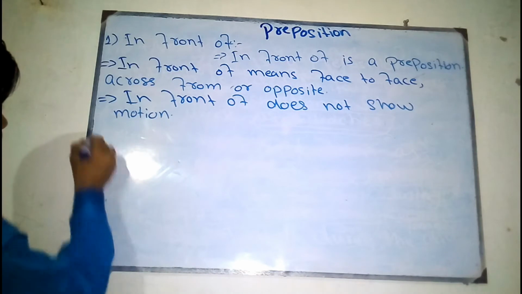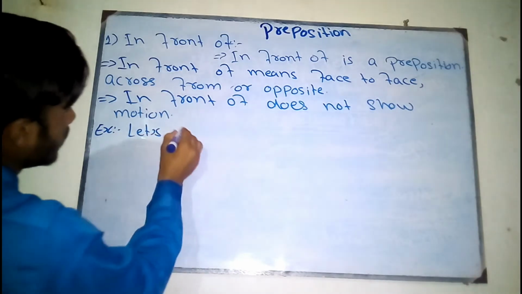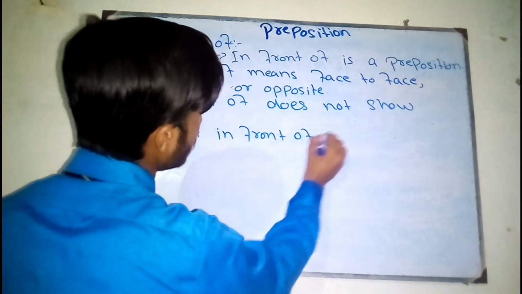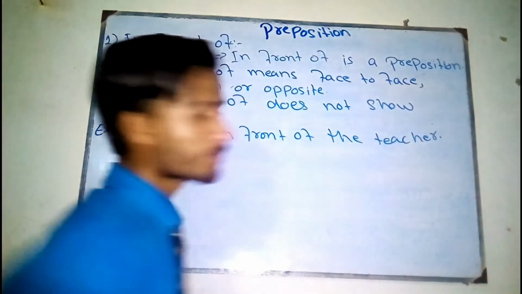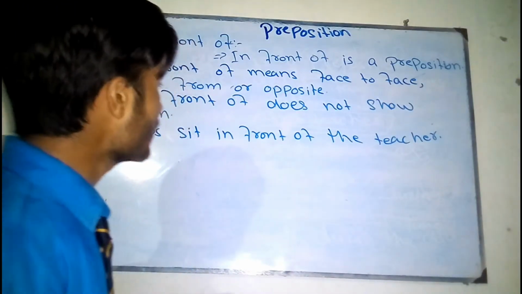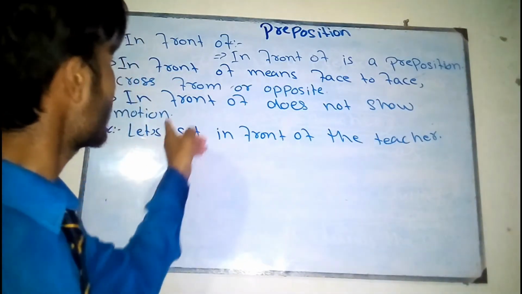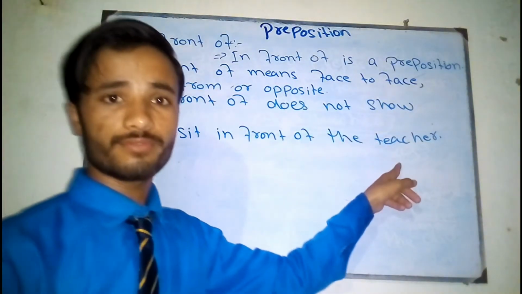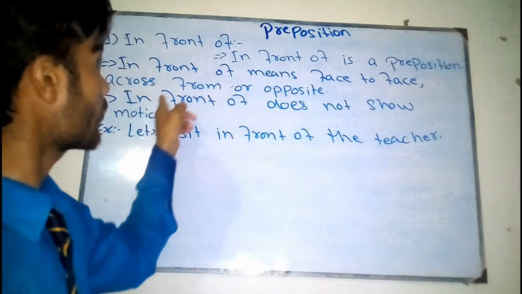After example you will come to know. Let's sit in front of the teacher. See, let's sit in front of the teacher. Now what does this example mean? This example means that let's sit face to face to the teacher, or let's sit in front across from the teacher, or let's sit in the opposite of the teacher. Is this clear? As you can see here, in front of means face to face, across from, or opposite.